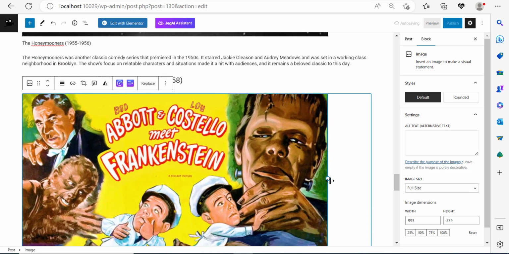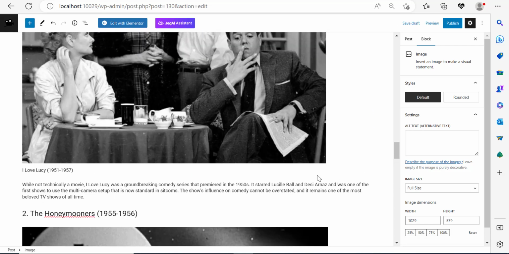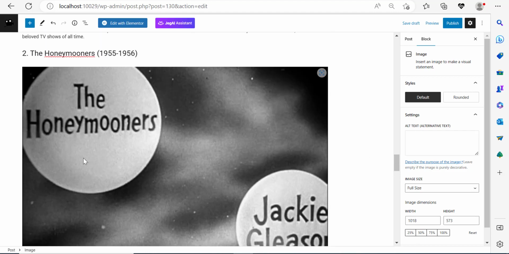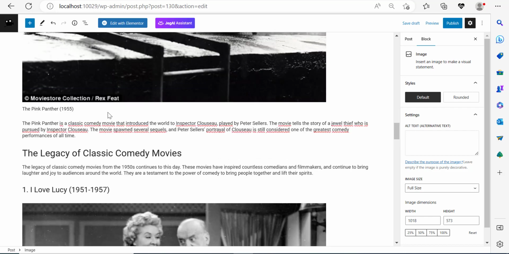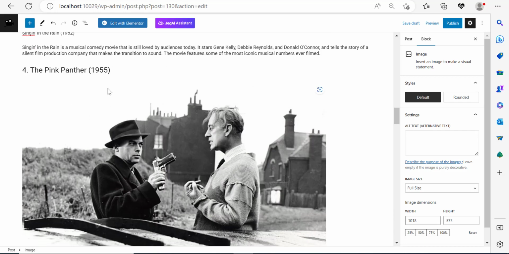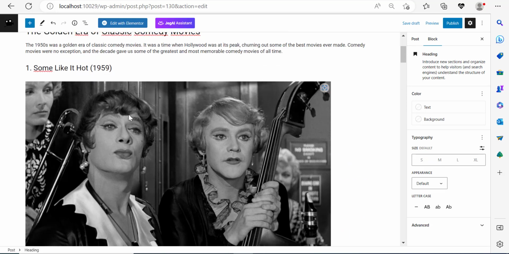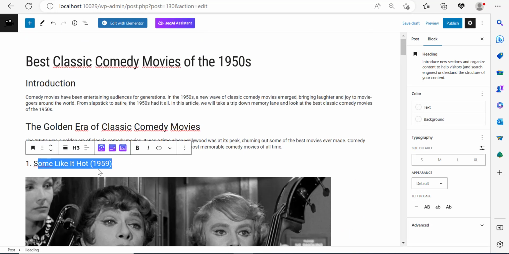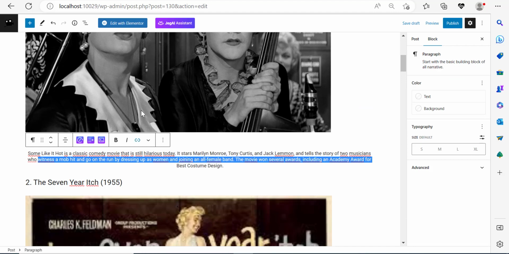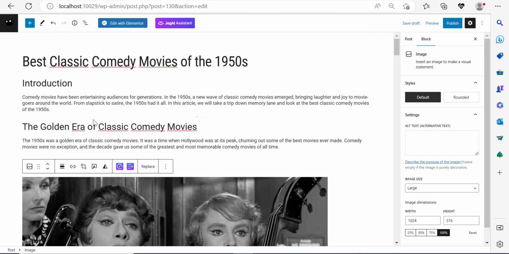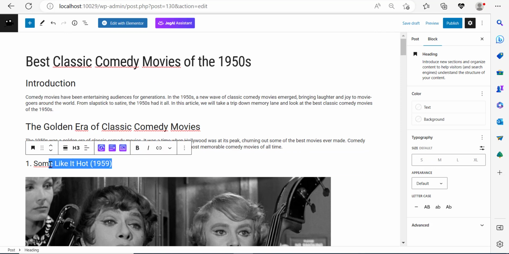Now, you can see that the issue here is that the text is kind of cheap, right? So we don't really have big paragraphs. So what I'm going to do here, I'm going to tell it to add more content about each movie. So I'm going to take Some Like It Hot. Right, Some Like It Hot. Okay, click. And I'm going to copy this.